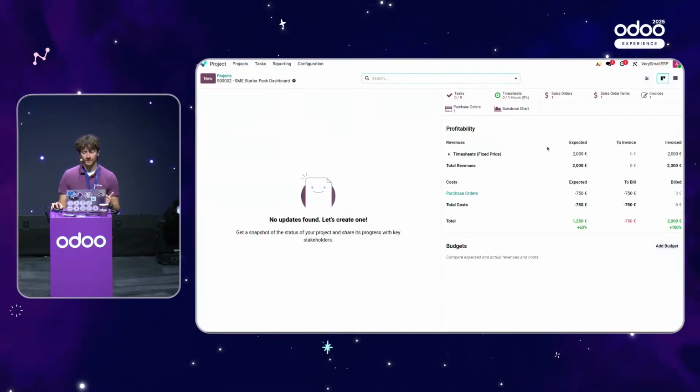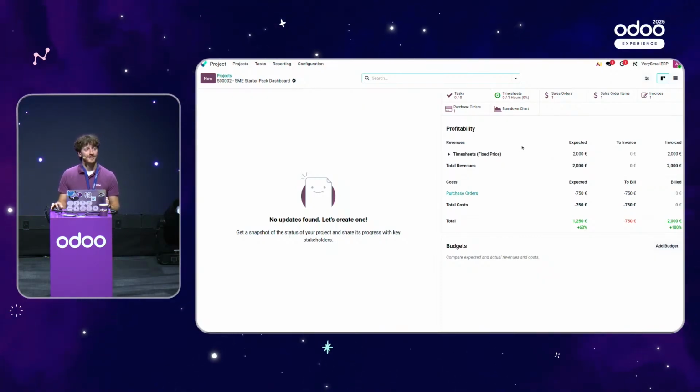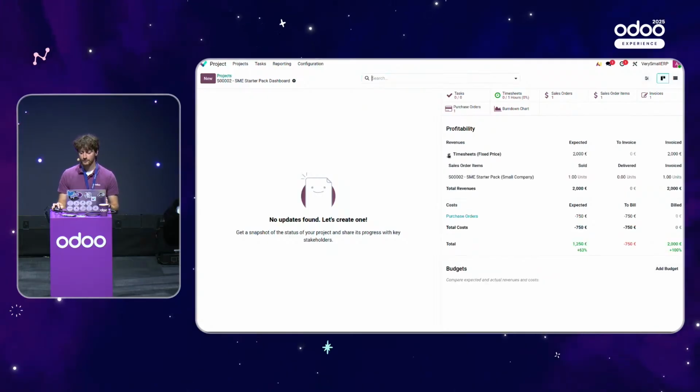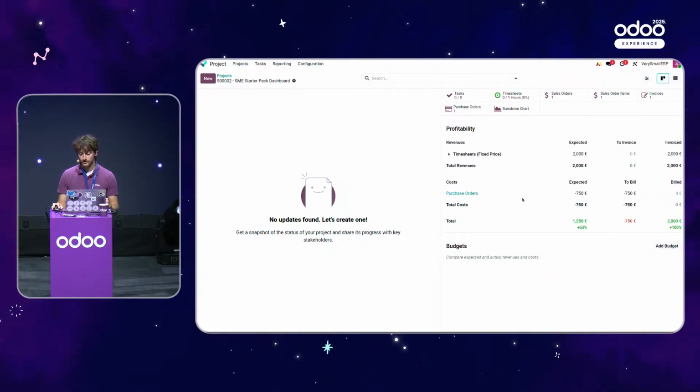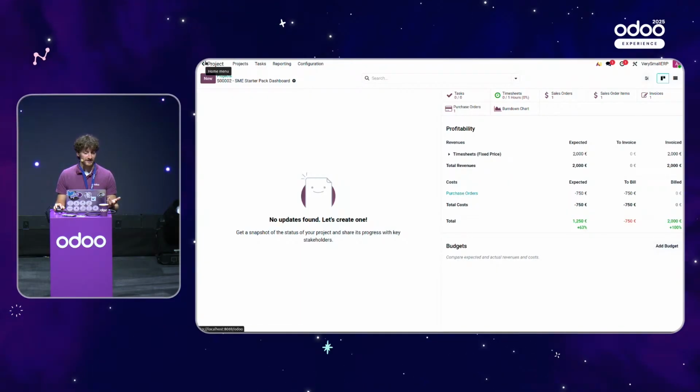Well, I can always check my profitability for this specific project thanks to the profitability view of this dashboard. So I can see all the timesheets that have been done. I can see all the costs, all the revenues that are linked to this specific project. But as you can see, it is not linked to any budget. And how come it is not linked?